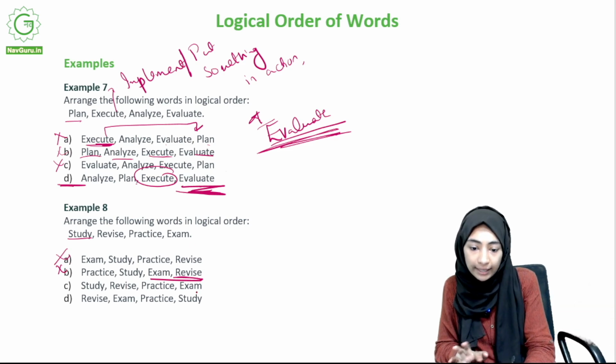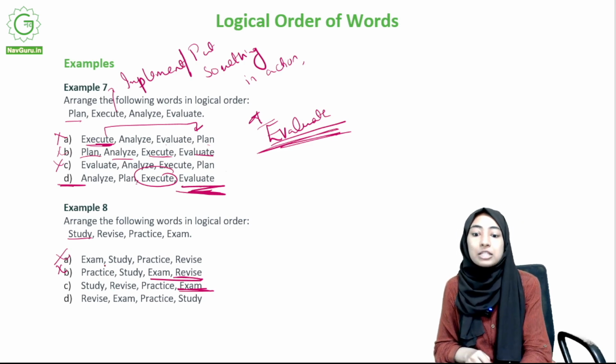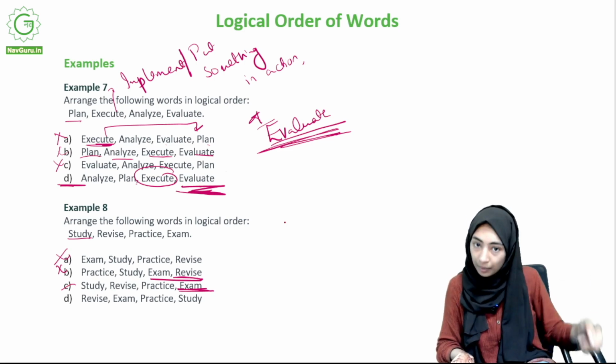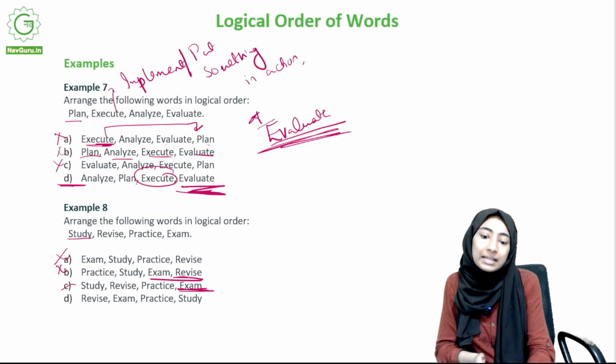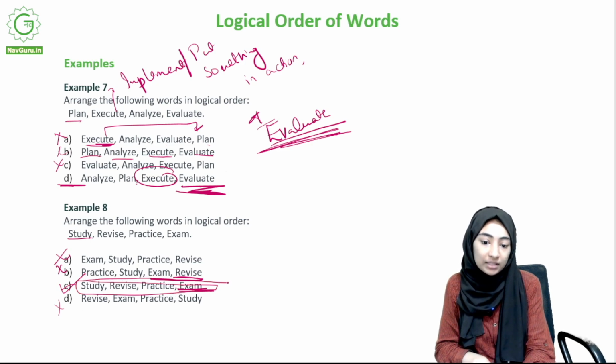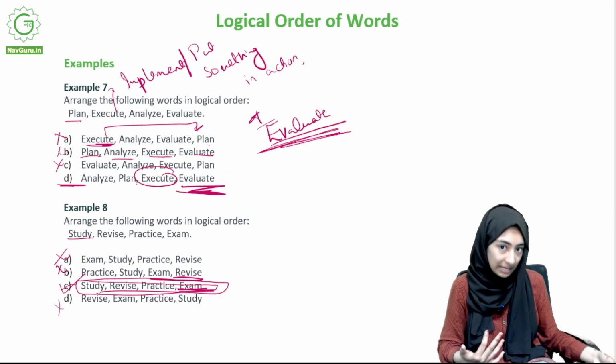So you can just look at the option where exam is at the end, and you can guess that this would be the right option, right? So study, revise, practice, exam. This makes sense, right? You study and then you revise it, and then you practice questions or things of that sort, and then you give the exam. Revise, exam, practice, study, no. So this is the answer. So this is actually for your ideal studying process. This is how it's supposed to be. You should study, you should revise, you should practice, and then give the exam.